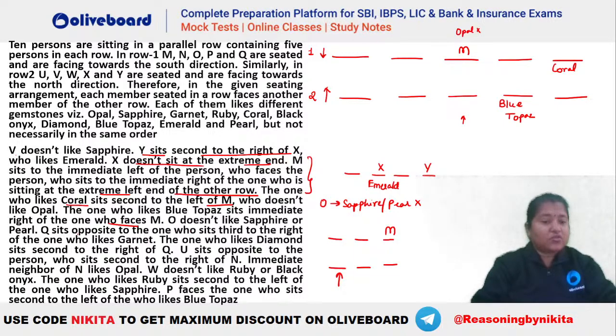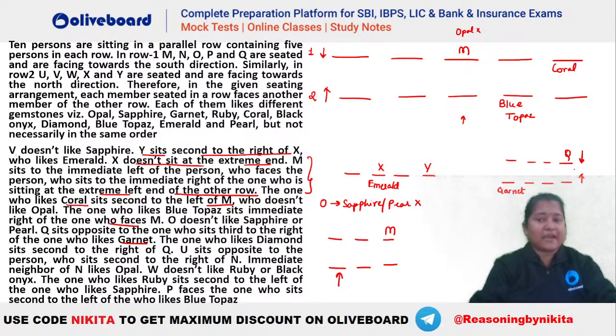Then we have Q sits opposite to the one who sits third to the right of the one who likes garnet. Now Q is who? Q has to be facing the south here. Okay, so let's say Q has to be somebody, right? So you can see क्या दे रखा है. Q sits opposite to the one. Okay, so Q has to be opposite to somebody. Q is facing the south, so he is opposite to somebody who is facing the north. And this person has to be third to the right of garnet. So you can see 1, 2 and 3. This will be your garnet here. ठीक है, इस तरह का कुछ situation होगा, isn't it?